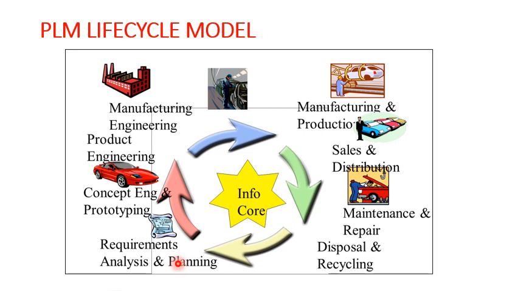It is very much necessary to give the required maintenance and service to that particular product. So the next part in the life cycle model is maintenance and repair. It is essential to maintain the products and to repair them if there is any failure. Once the product is sold in the market, it is necessary to give after sales service. The sales and servicing team will come into picture and take over the maintenance and repair work.